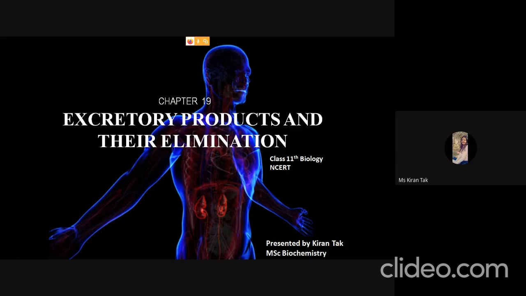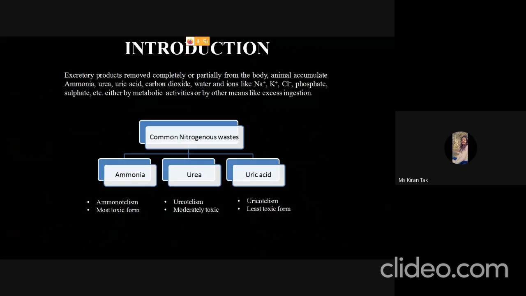Good evening, everyone. In today's session, we will discuss chapter 19, that is excretory products and their elimination, from class 11th biology of NCERT. So first of all, why are these excretory products present in our body? These products are either the byproducts of metabolic processes or they are excreted when the ingestion is in higher amount. But mostly they are the byproducts of the metabolic activities.